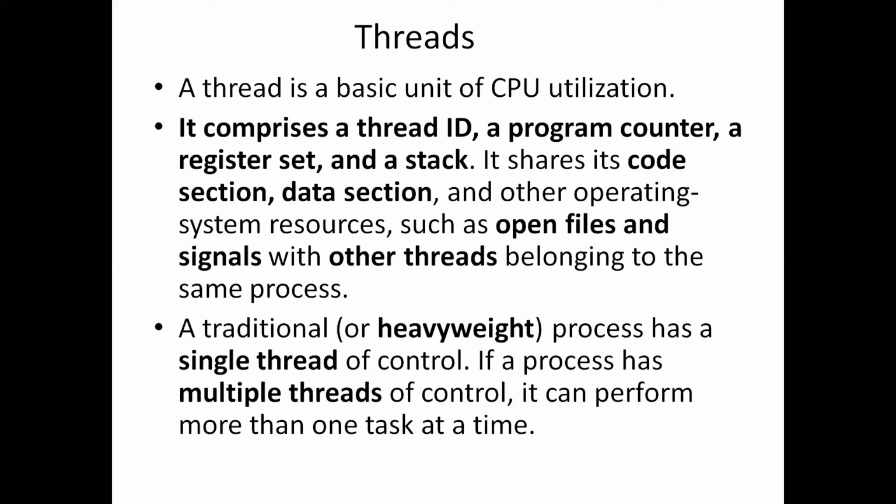If a process has multiple threads of control, it can perform more than one task at a time. If it is only a single thread, only one task it can perform at a time, whereas if the process has many threads inside it, it can perform multiple tasks. But the traditional heavyweight process has a single thread of control.